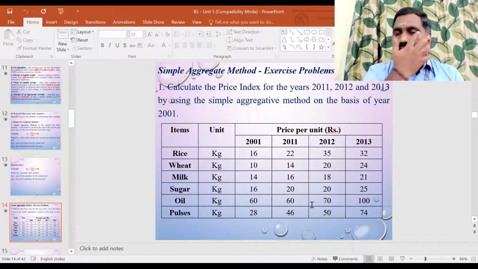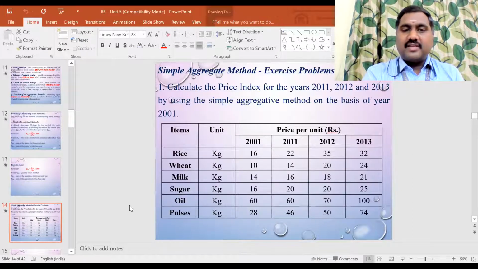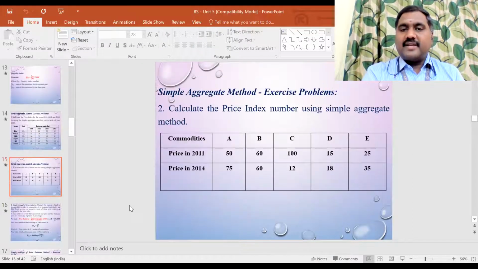So we calculated the price index number for 2011, 2012, 2013 by keeping 2001 as the base year. Okay, so this is the simple aggregate method. Any doubts in the simple aggregate method? For 2014, we calculated P1, and for 2011, we calculated summation P0. We divided both and multiplied by 100, and you get the value.